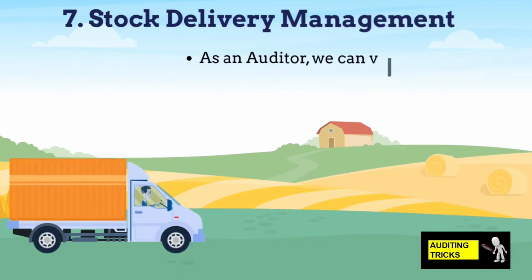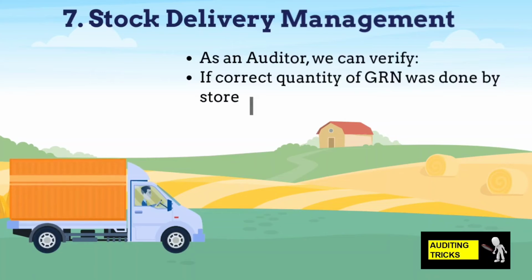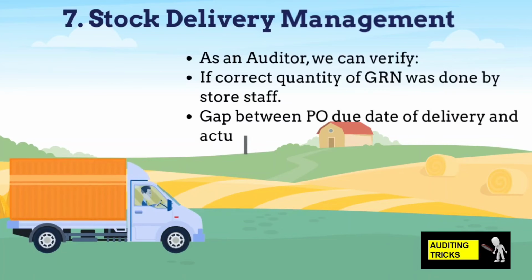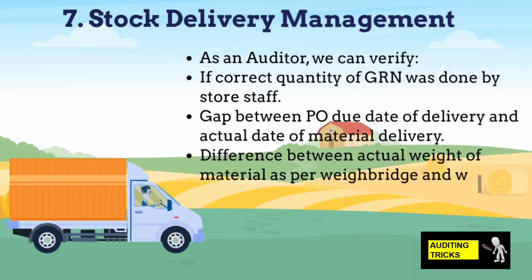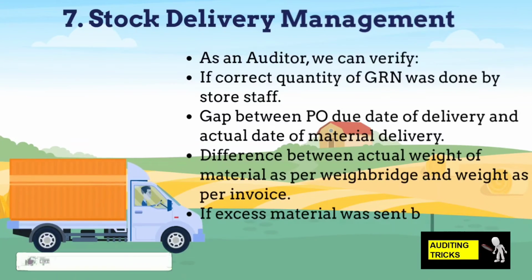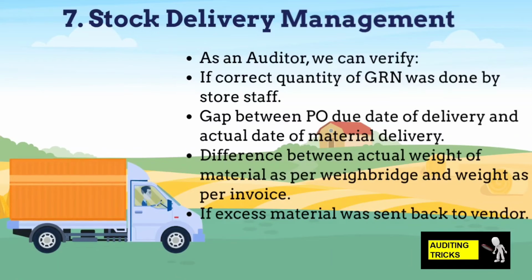As an auditor, we can do vouching of purchase invoices with the GRN data to ensure the correct quantity of GRN was done by the store staff. Check the gap between the due date of delivery as per PO terms and the actual date of material delivered by the vendor. Check if there is a difference between the actual weight of material as per weighbridge and the weight as per invoice. Check if excess material was sent back or is still pending.